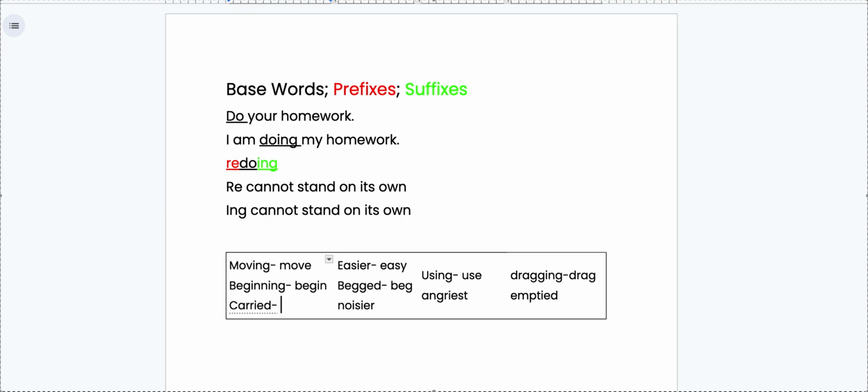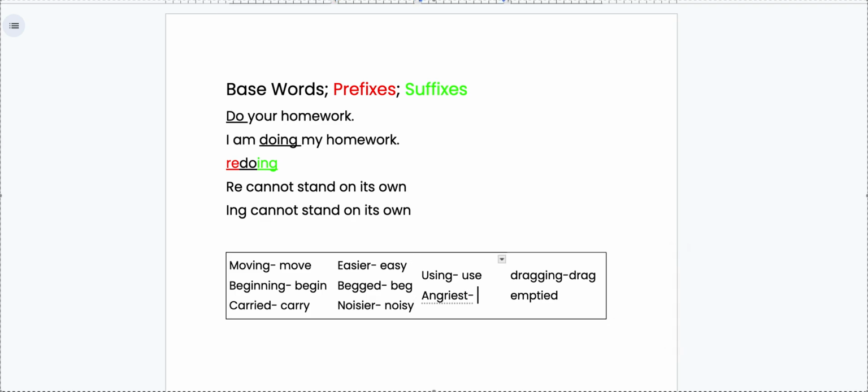My next word is carried. What part of the word carried can be its own word? Carry. Carry can stand on its own. The next word we're going to look at is noisier. What part of the word noisier is a word that can stand on its own? Hopefully you didn't say ier cannot stand on its own, but noisy can.